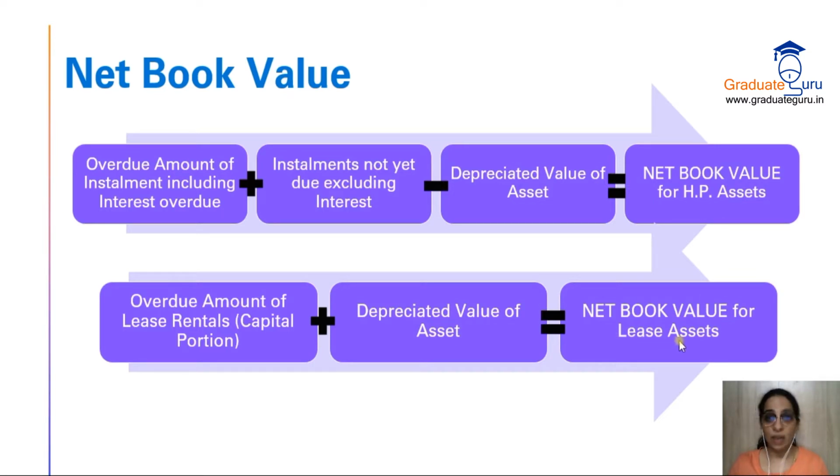And lease, it's very simple. You take the overdue amount of the lease rentals, but take only the capital portion and add the depreciated value of asset. यहाँ पर depreciated value minus करना है, यहाँ पर add करना है. Okay. So now let's do a sum. Based on this, we will be calculating net book value for hire purchase assets. It's a little long sum, a complicated sum. We'll understand it part by part and do it as required.